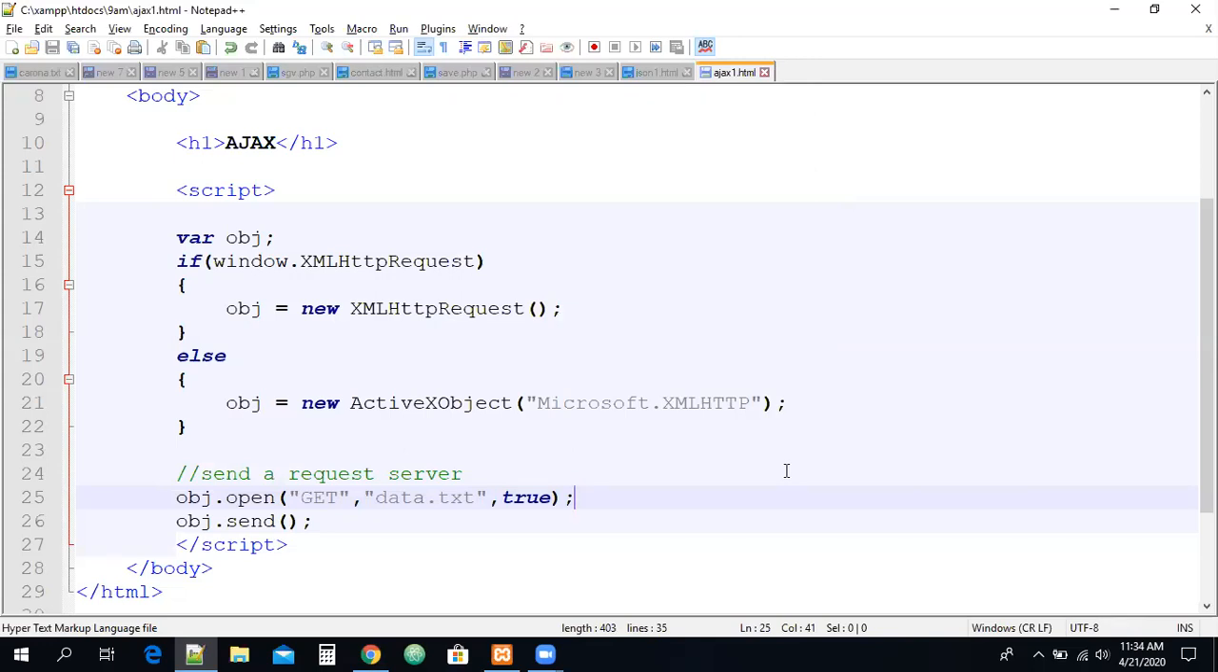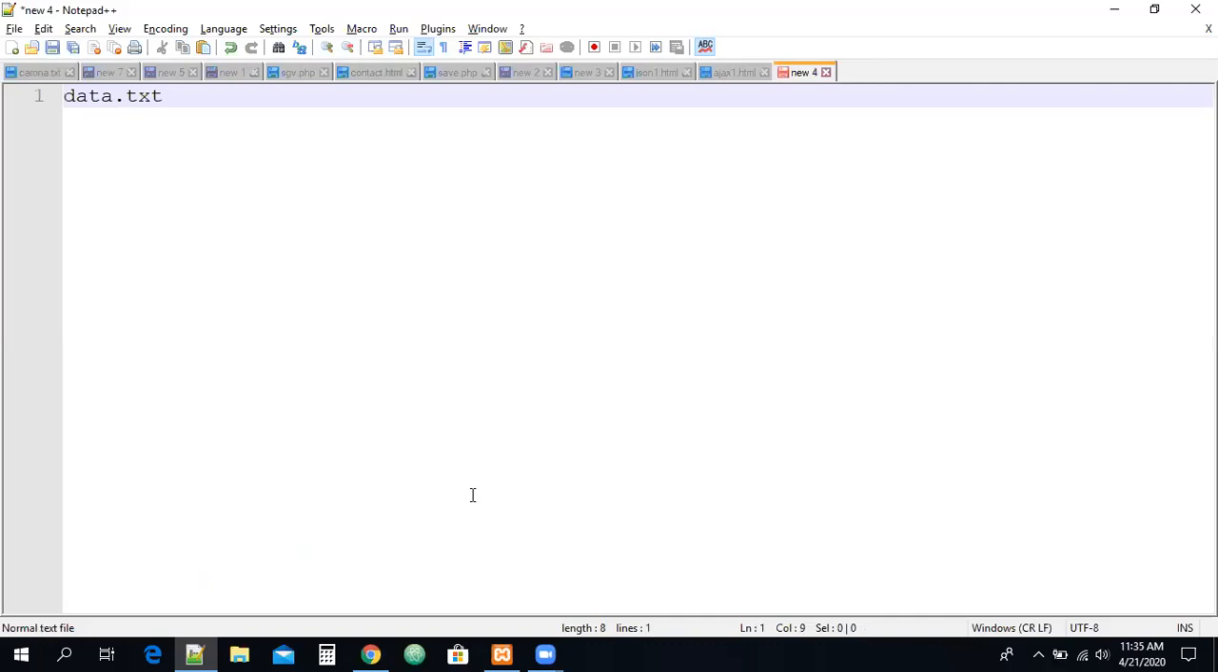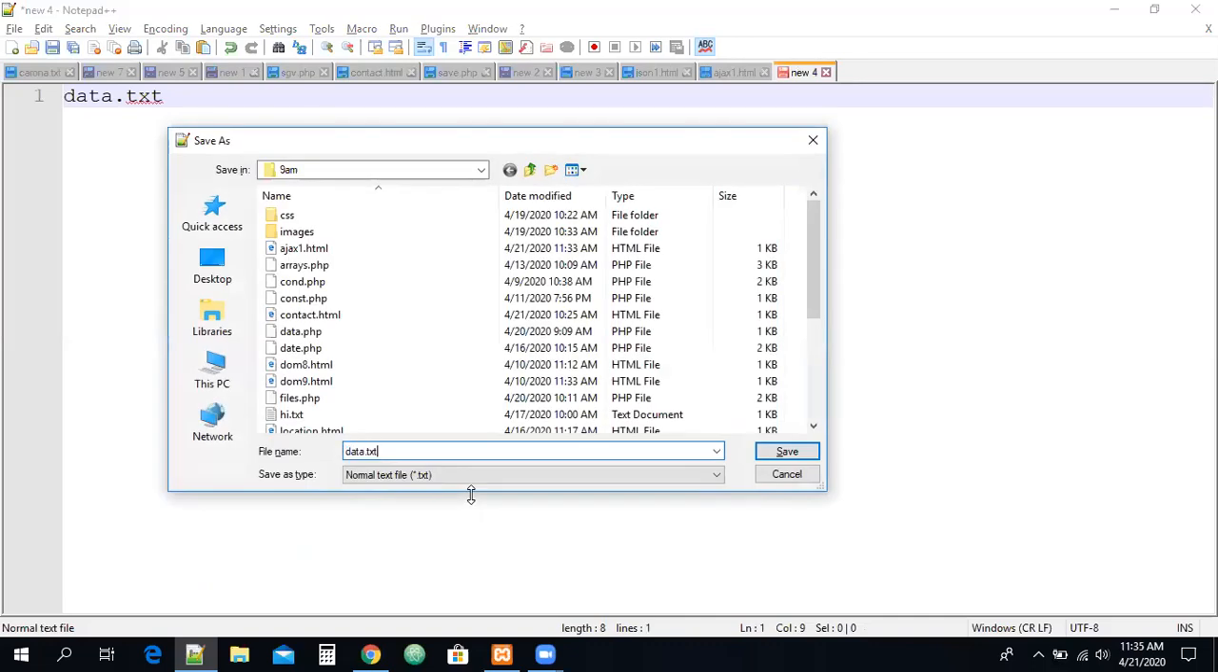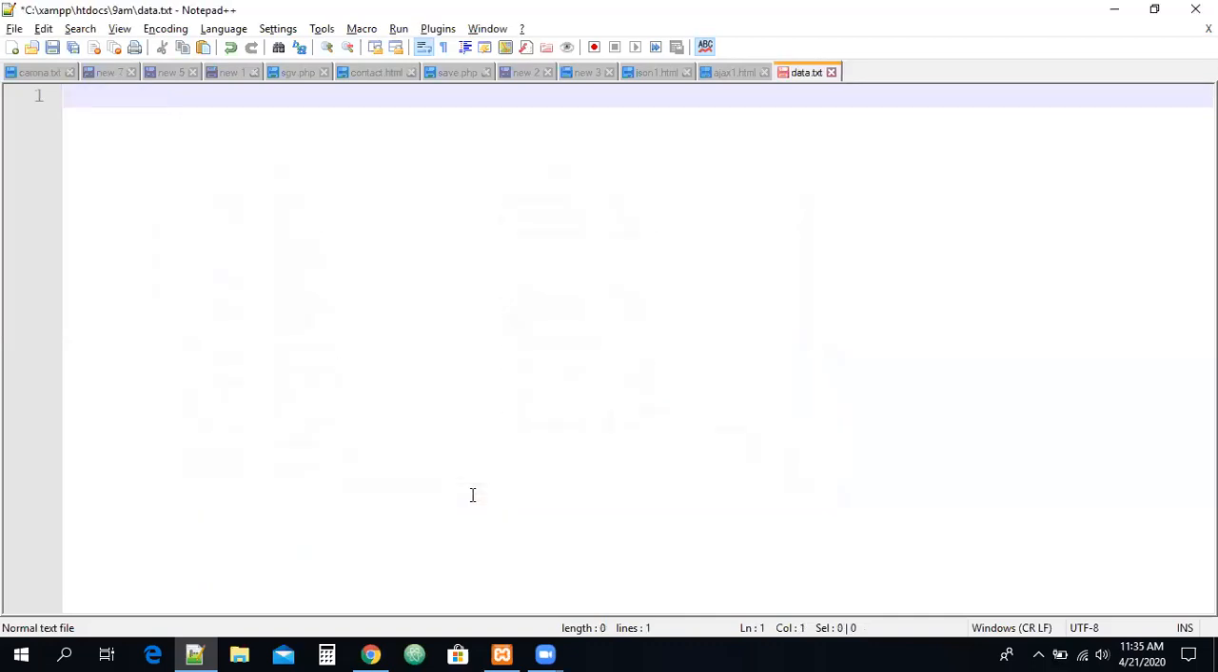We are able to send the request to the server successfully, no problem, but we are getting some error. How can we avoid this error? We have to check it. Nothing, guys, to avoid this error, first of all we have to create this file. Let me create the file first. I'm going to create a file, data.txt. Let me write some message here: Welcome to Ajax. File is created.